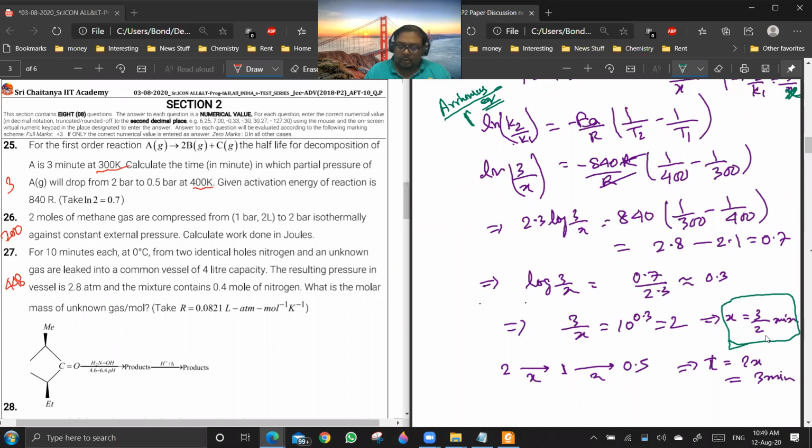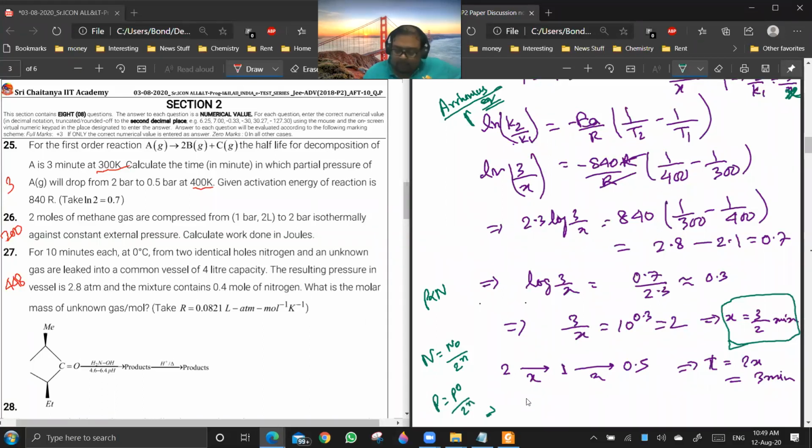And once it is there, you can use N is equal to N naught by 2 to the power n. So you see, initially the partial pressure of A is 2 and finally it is 0.5. So N is directly proportional to P. So you can write P is equal to P naught by 2 to the power n, where n is the number of half-lives.